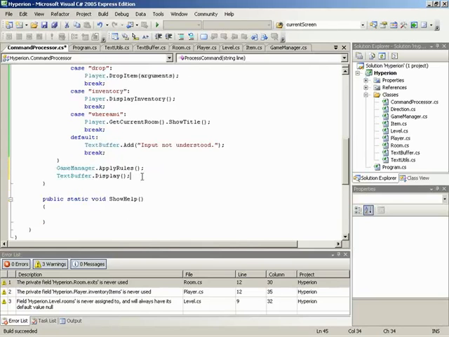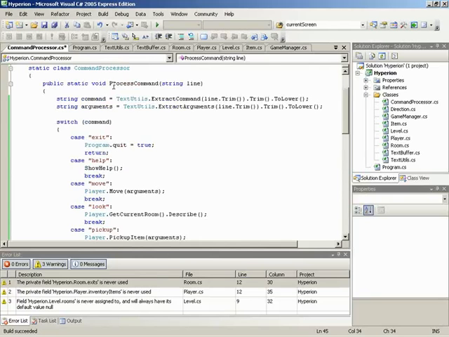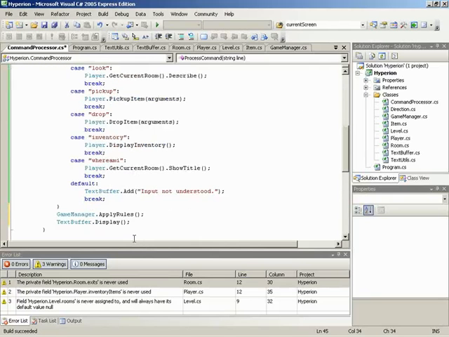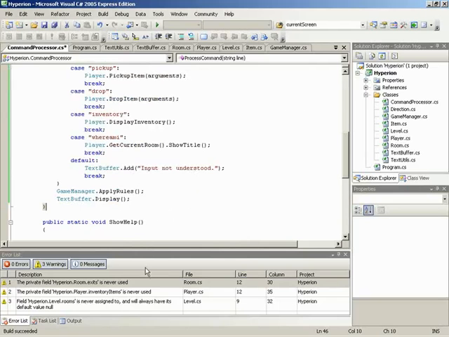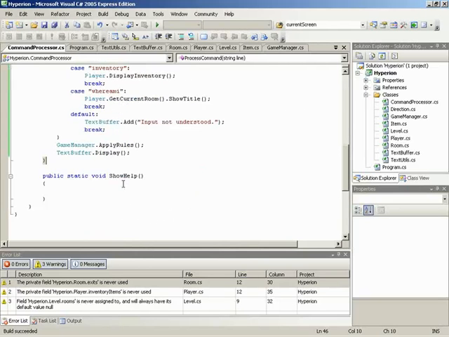The command processor method has now been wrapped up. Thank you very much. The process command, that's it. So with that method done, let's build one more time, make sure that everything is good. Okay. And now we can move on to the show help method. So show help.